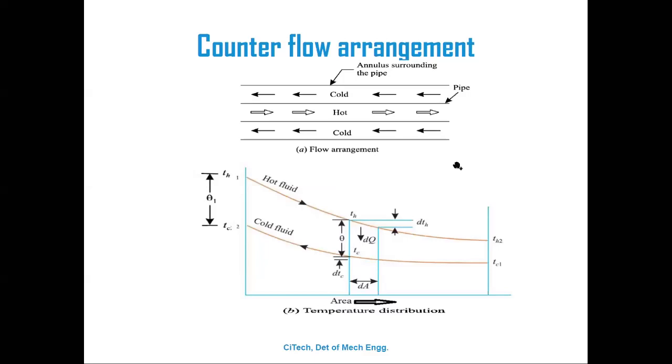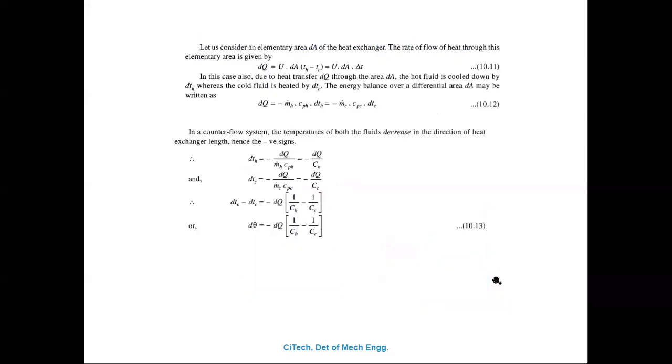Theta 1 is equal to TH1 minus TC2, correct? This is theta 2: TH2 minus TC1 is called theta 2 here. Understand?